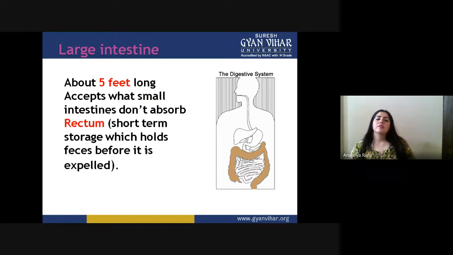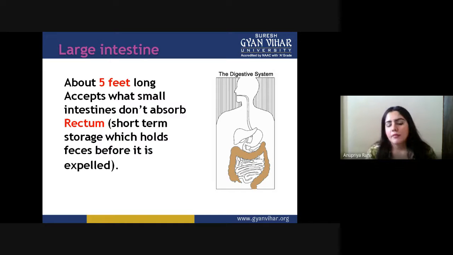After this, there is the function of the large intestine. It is 5 feet long. It can be called the long intestine, but it is shorter in length compared to the small intestine. It absorbs what the small intestine doesn't, and the rectum is the short-term storage, which holds feces before they are expelled.